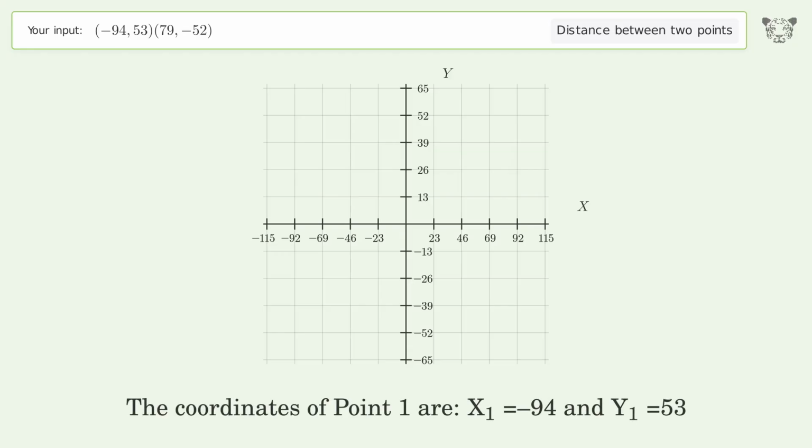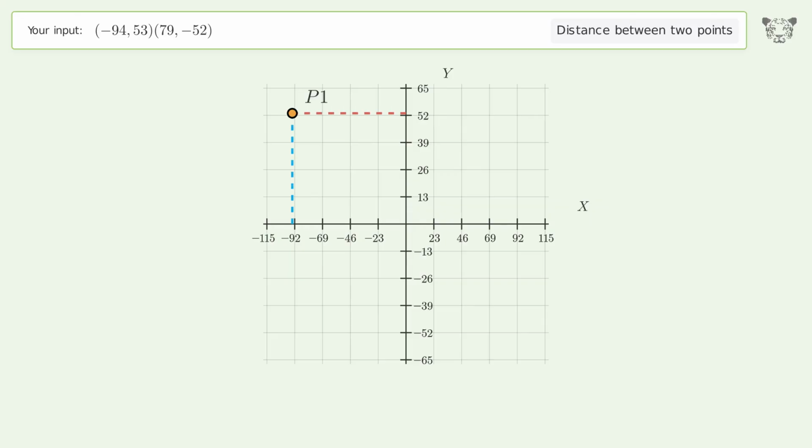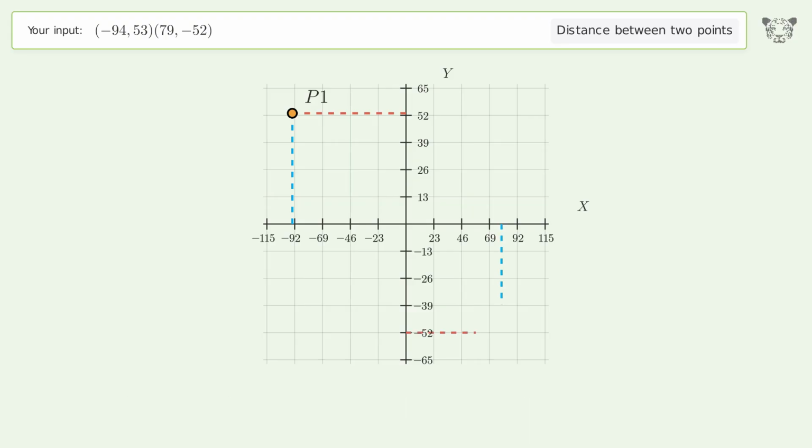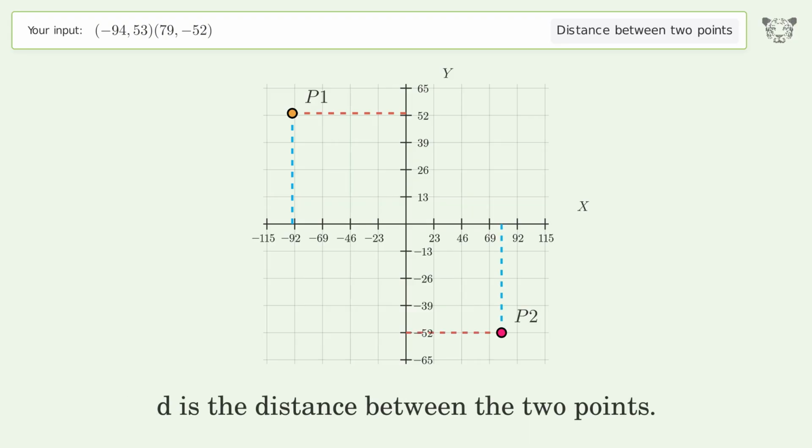The coordinates of point 1 are x1 equals -94 and y1 equals 53. The coordinates of point 2 are x2 equals 79 and y2 equals -52. D is the distance between the 2 points.